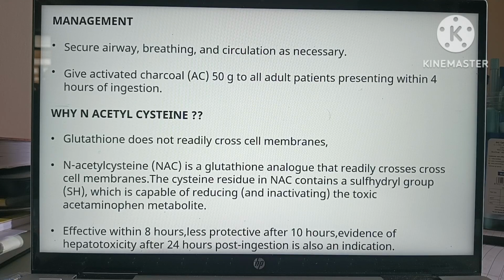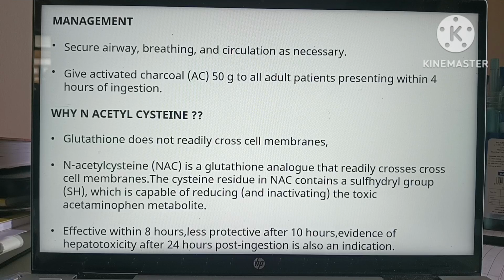After 4 hours of ingestion, activated charcoal is not very effective because it will be absorbed rapidly from the gastrointestinal tract. But in cases of opioid poisoning, where there is a delay in gastric absorption, activated charcoal is found effective till 24 hours post ingestion. And we'll come to N-acetylcysteine.